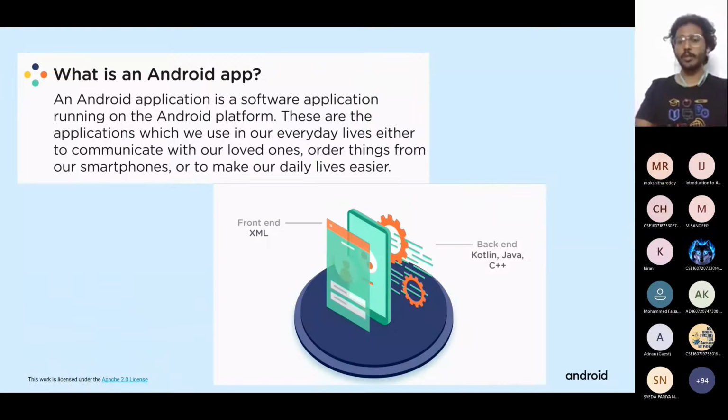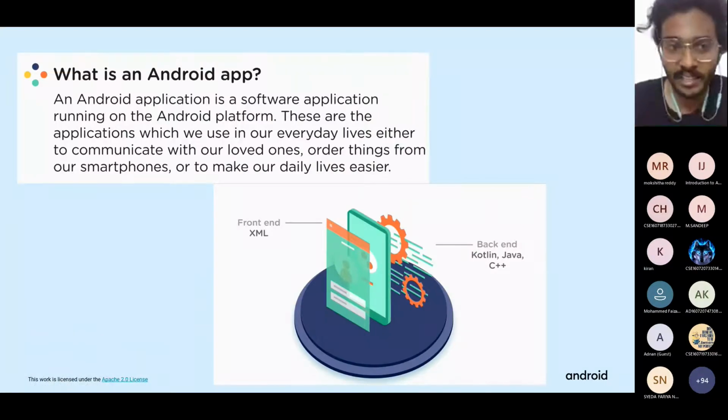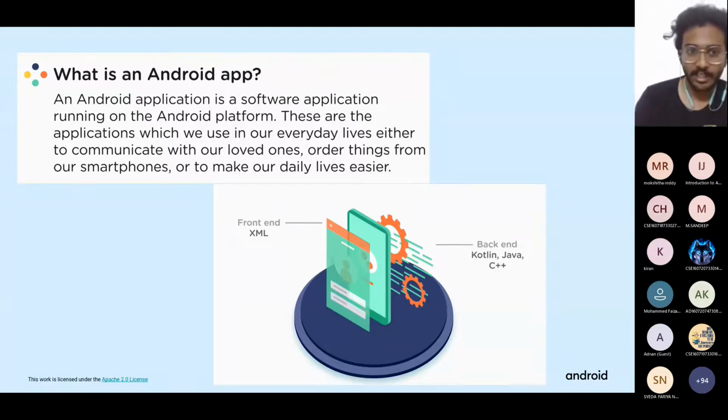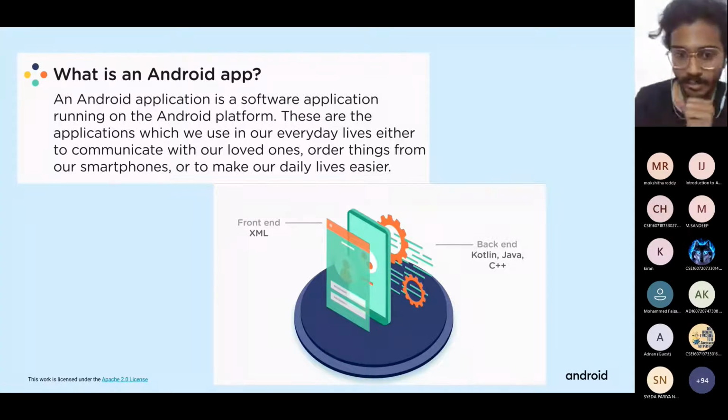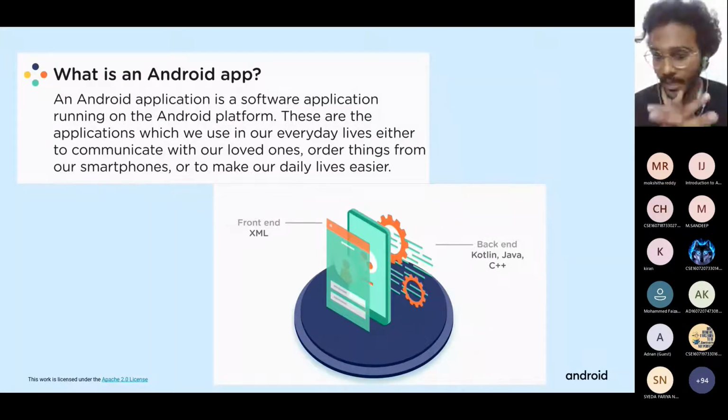So what basically is an Android application? It is a software application which runs only on Android platforms, of course. In every application, we'll have two types of things: one is front end and the other is back end, right?